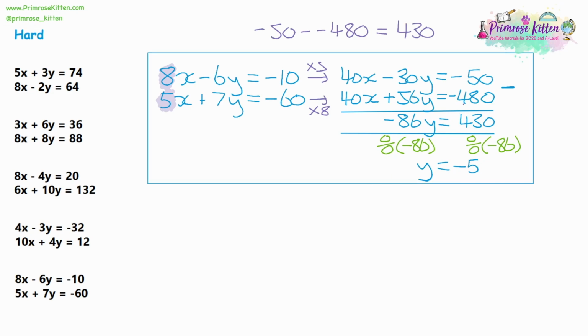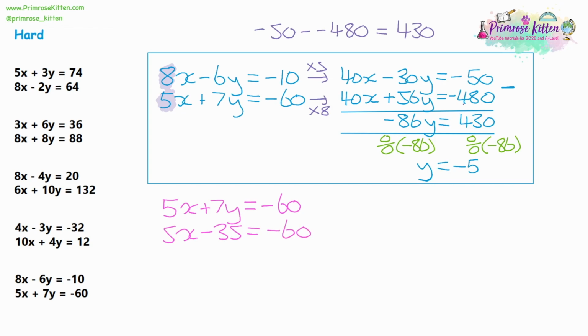Next, we need to substitute. Now, I'm going to choose to substitute into the second equation because I can see I've got a negative value of y, so I don't want a double negative there. We'll try and avoid that. So 5x plus 7y. We know that y is negative 5, so 7 lots of negative 5 would give us negative 35. So now we have an equation that we can solve.